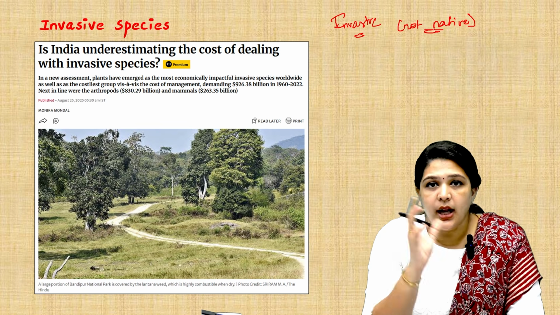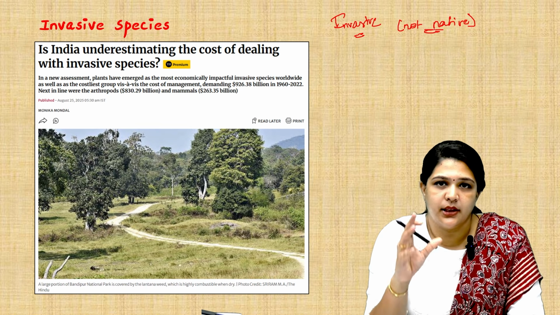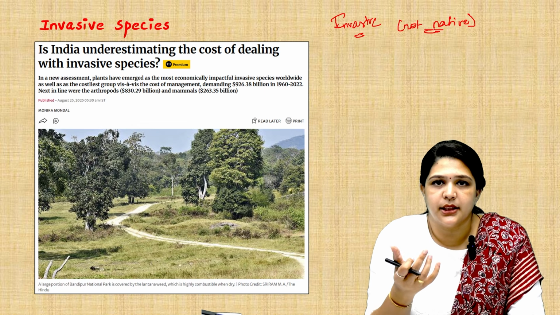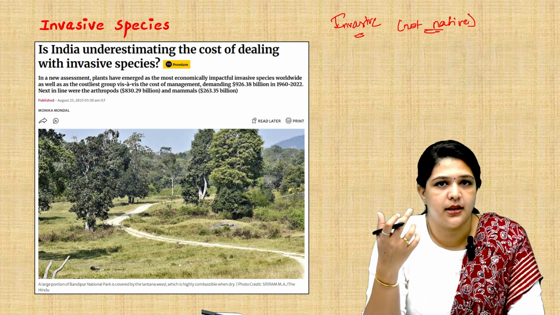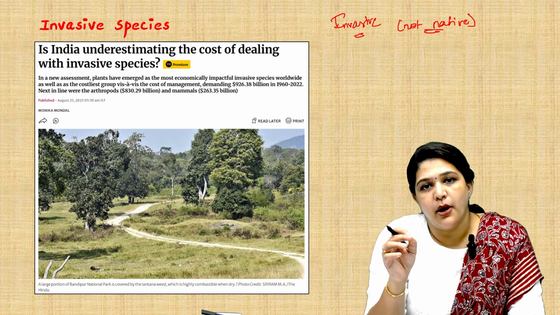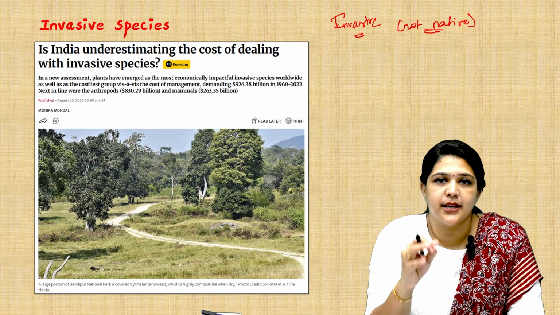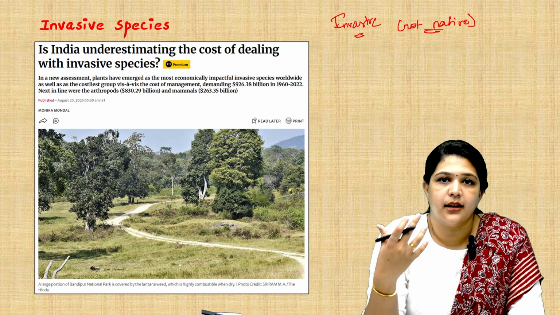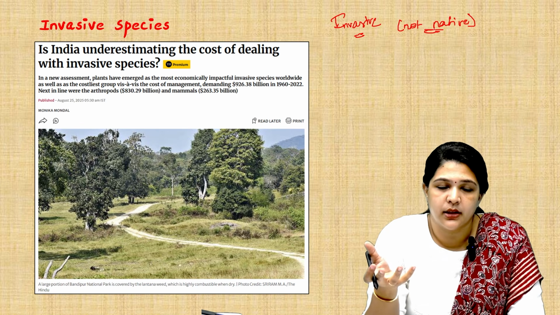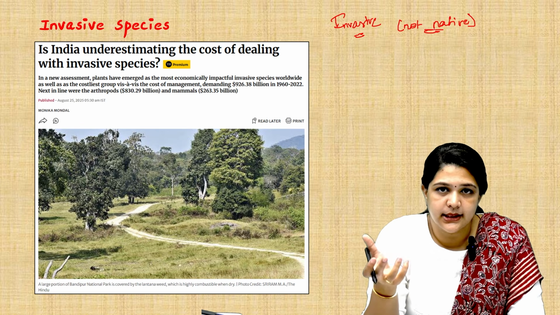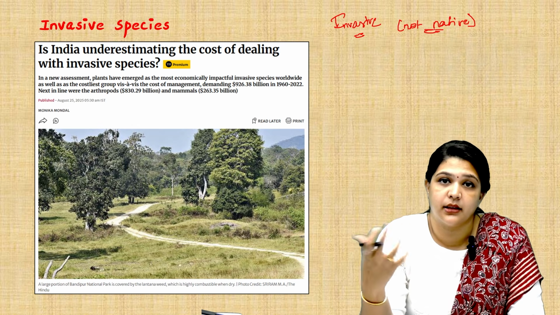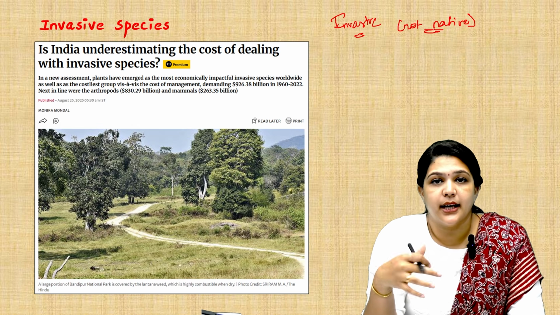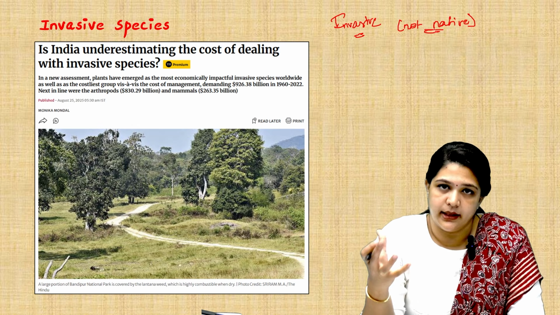But are all exotic species invasive? That is not true. There are certain conditions for a species to be considered invasive. Point number one is that the rate of consumption of resources is very high. That is, they start consuming whatever is present, water or food availability, at a faster rate. Second is that the rate of reproduction is also very high.